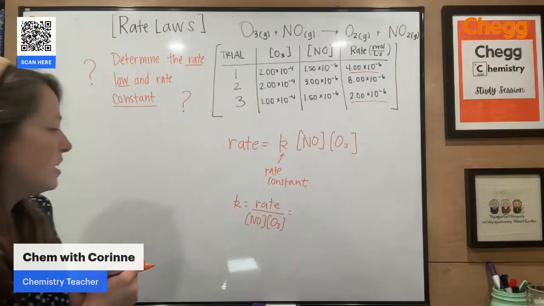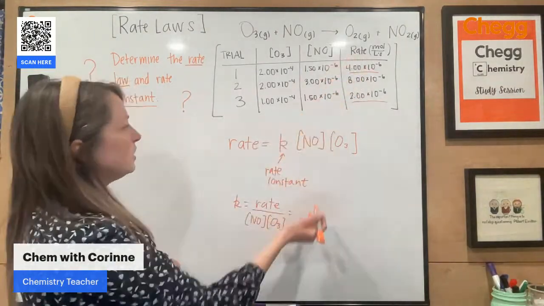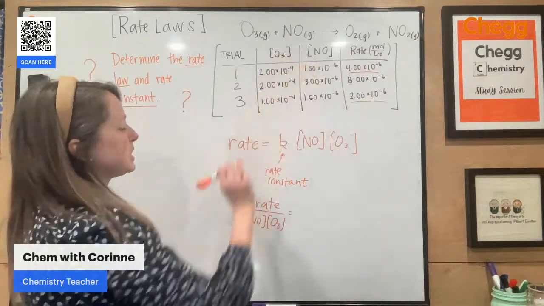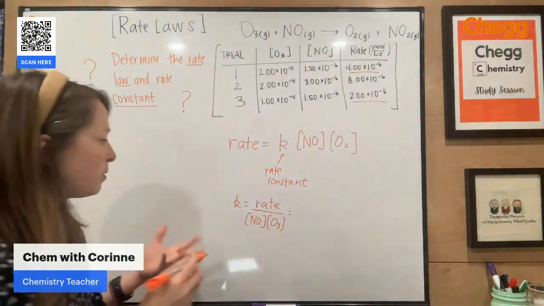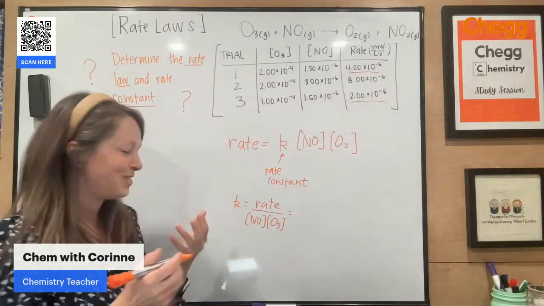Whichever trial you use. All right, so I don't know that I really need to write that out, but basically we just take this rate and then we divide by this times that to get our K value. And if we were to do that, let's go ahead and I'm going to write it out. I don't like leaving problems unfinished. It bothers me.